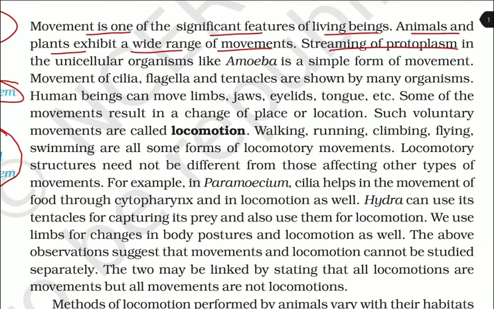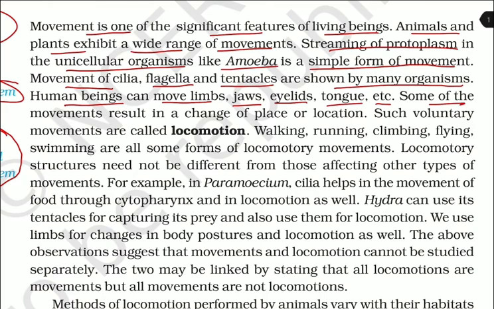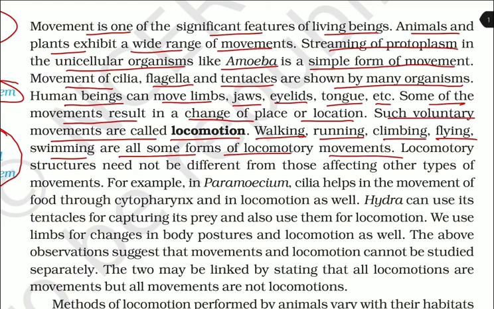Streaming of protoplasm in unicellular organisms like amoeba is a simple form of movement. Movement of cilia, flagella, and tentacles is shown by many organisms. Human beings can move limbs, jaws, eyelids, tongue, etc. Some of the movements result in the change of place or location. Such voluntary movements are called locomotion. Walking, running, climbing, flying, and swimming are all forms of locomotory movements.